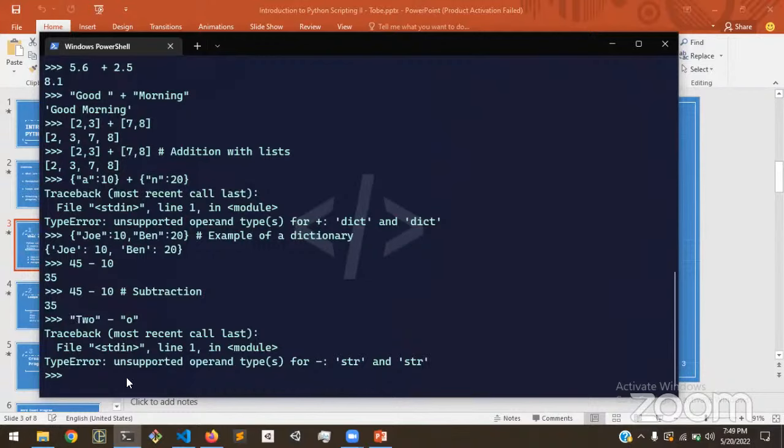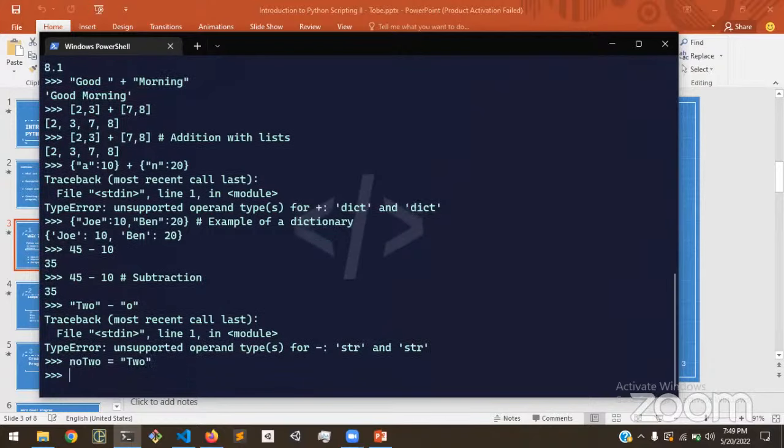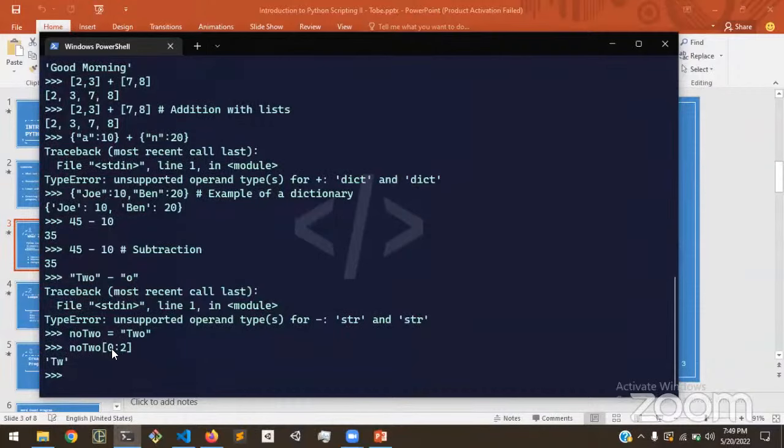You could assign this to a variable. Let's say the number 2 is equal to the string "two", and let's say we want to remove the O. To remove the O from number 2, we could basically index that, and we could get the first two values, so from 0 till 2. This is indexing.